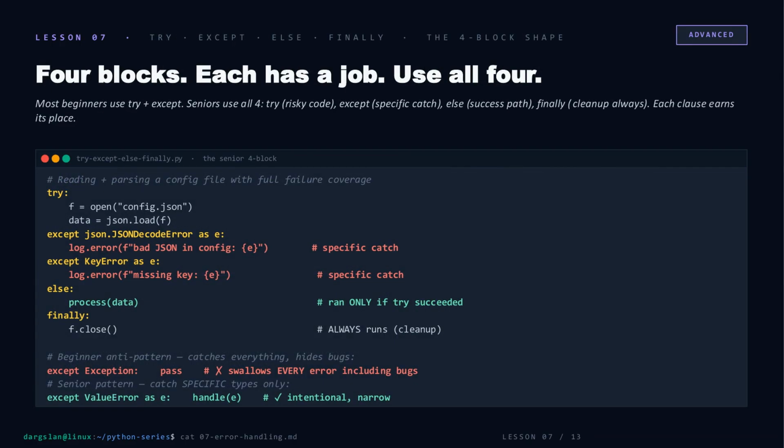Start with the shape itself. Try holds the risky code, nothing else. Except catches specific types, 1 clause per failure mode you actually understand. Else runs only when try succeeded, which keeps your success path out of the danger zone. Finally always runs, so cleanup happens whether you crashed or not. Compare that to the beginner move at the bottom, except Exception: pass, which swallows every bug you'll ever write. Narrow and intentional beats broad and silent every time.